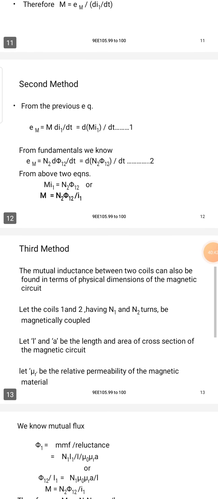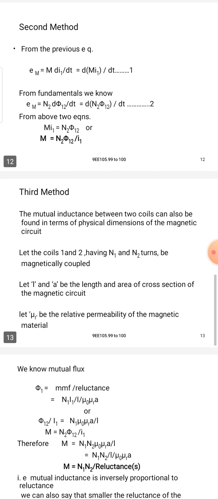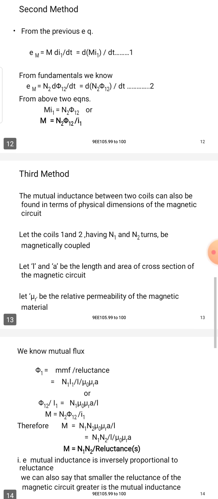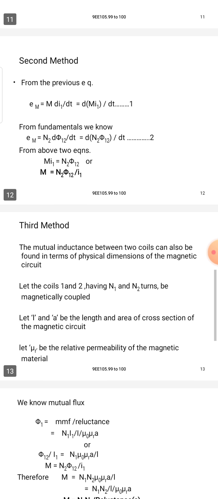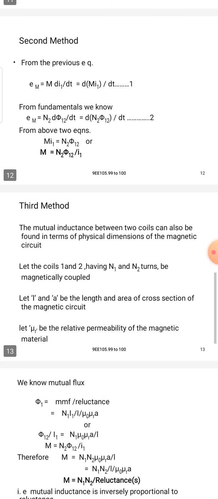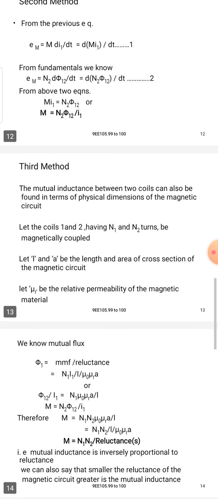Second method. From the previous equation, the mutual induced EMF is equal to M di1 by dt, that is equal to d(M I1) by dt, equation number 1.